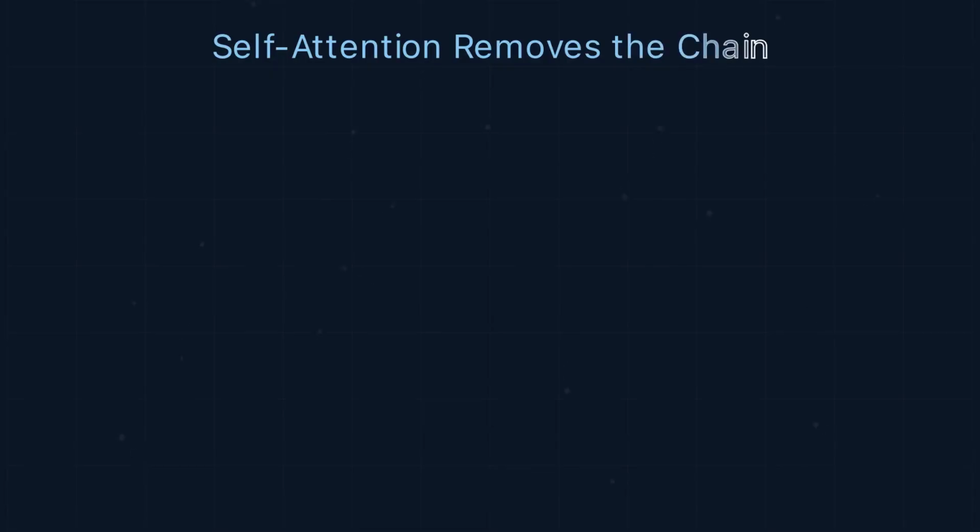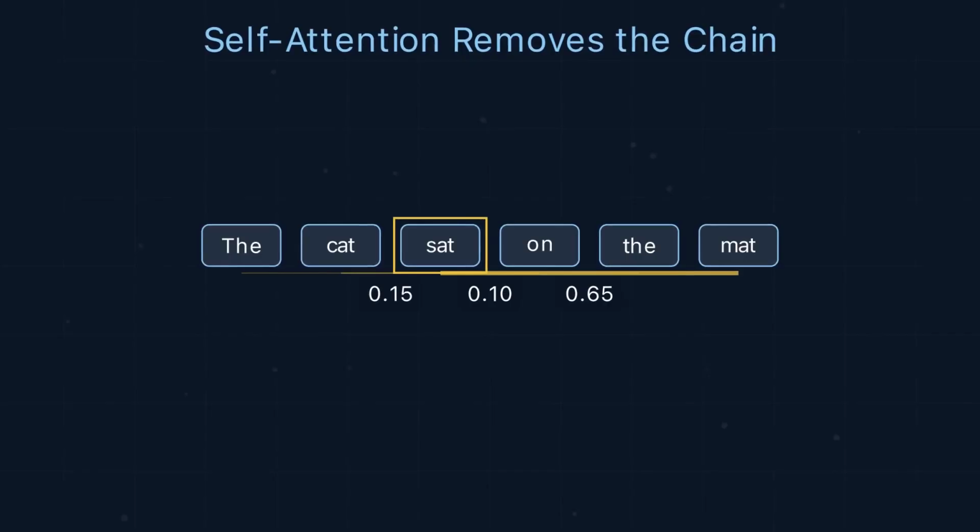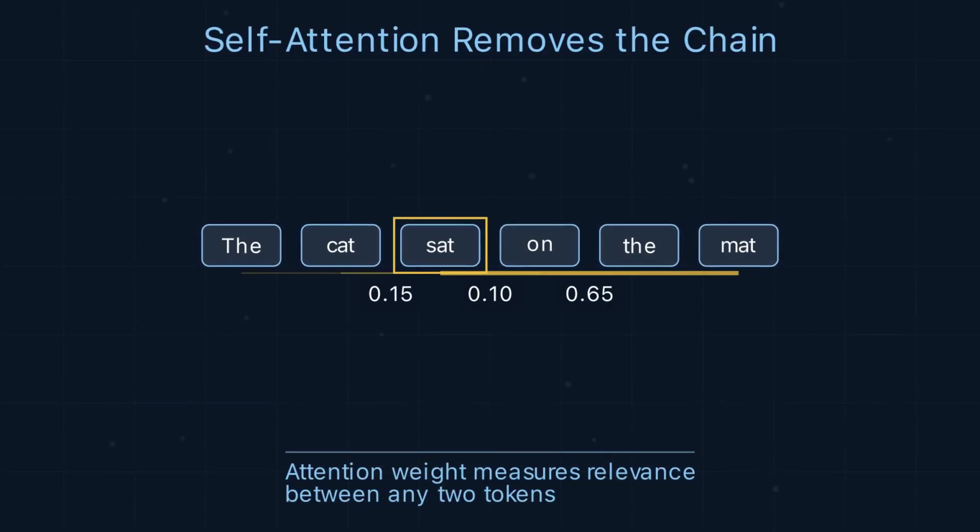Self-attention removes the chain. Every token attends to every other in one step. The word SAT looks directly at every word and decides which ones matter. The attention weight between 2 tokens measures their relevance.